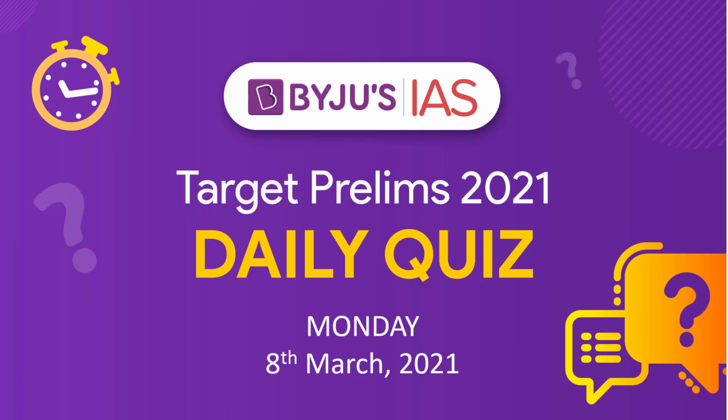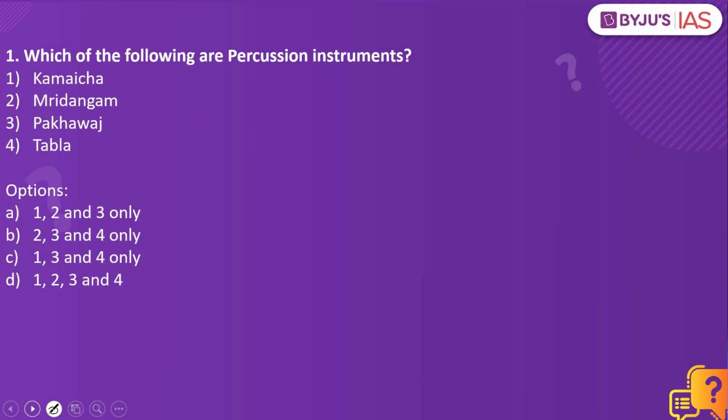Let's get started and look into our daily quiz. Let's look into the first question. Which of the following are percussion instruments? Kamaicha, Mridangam, Pakawaj, Tabla. The answer to this is 2, 3 and 4 only.